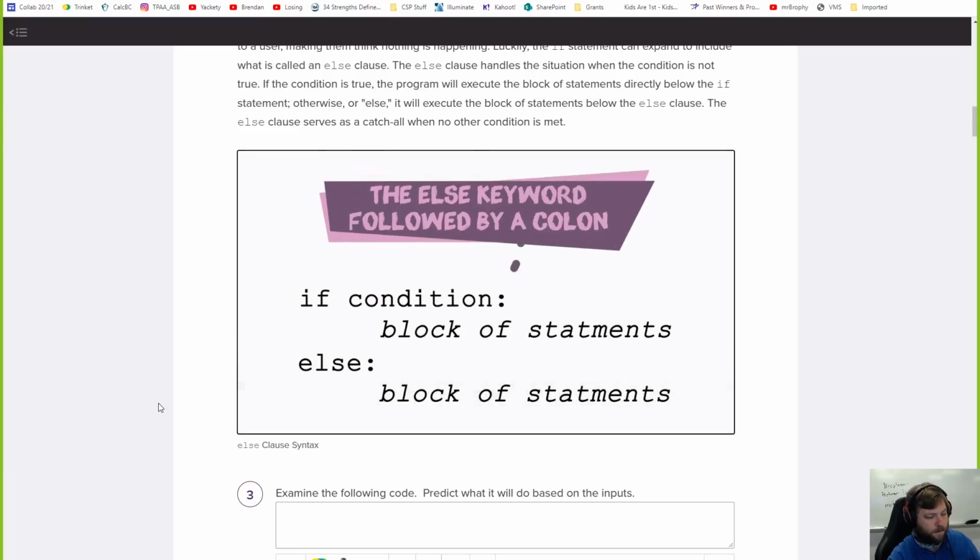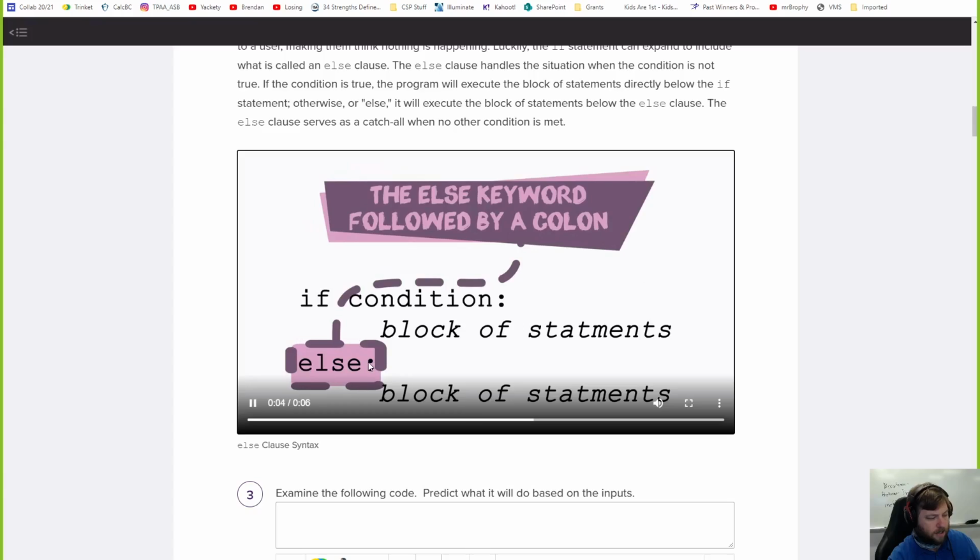Some things to note from that video: else doesn't have a conditional, it just has else colon. There's no condition. If this is true, you do this one, but if that's not true, you do the else. If the if was true, it would run the if and then jump. It wouldn't do the else. It will only do one of these things. With the whole idea of if else, and we're going to learn about else if, it's only going to do one of them. It checks them in a row. Whichever one becomes true first, it does. Otherwise, if nothing's been true, it'll do the else.